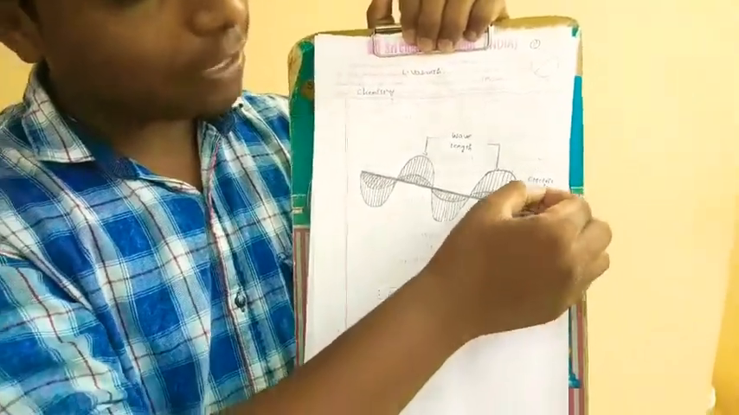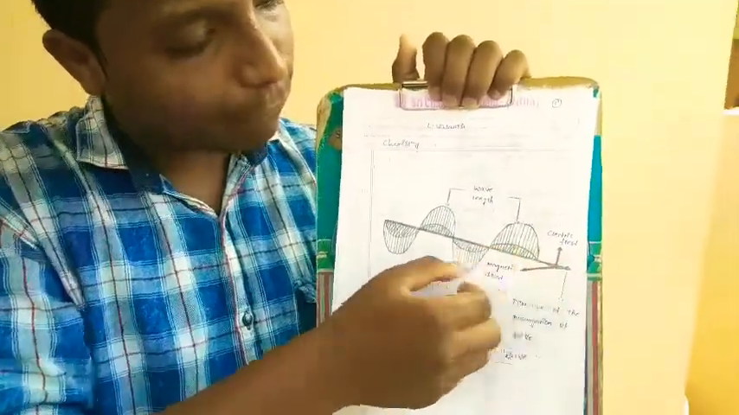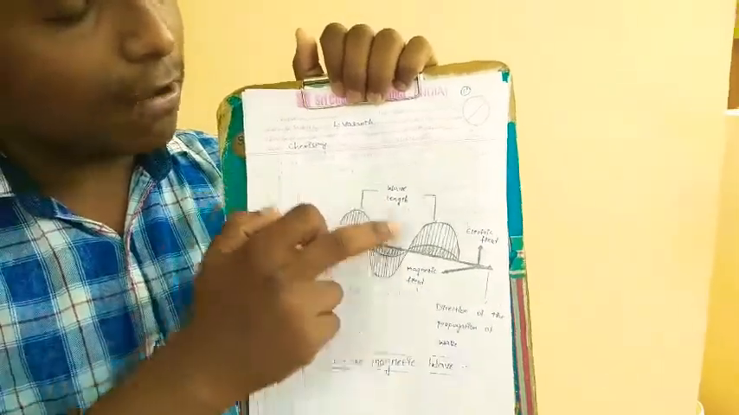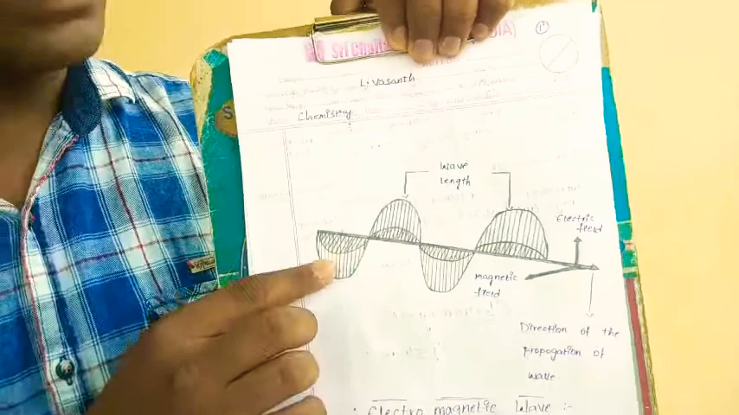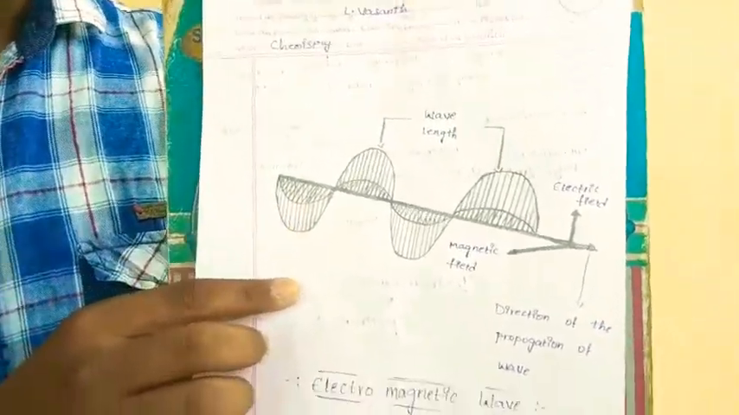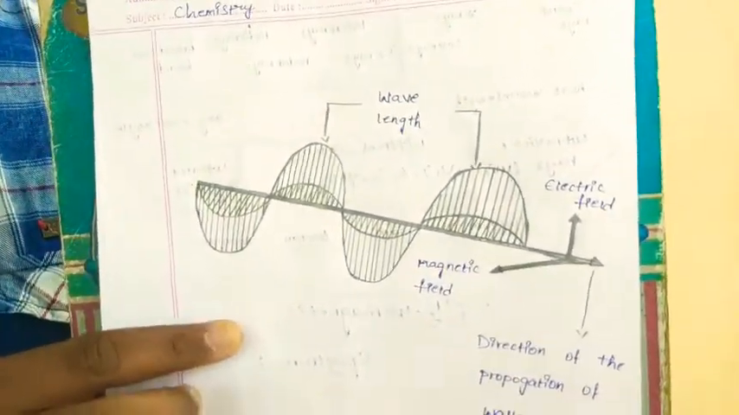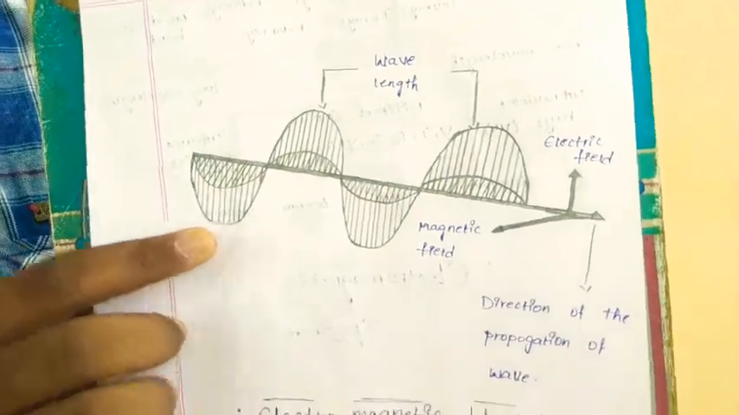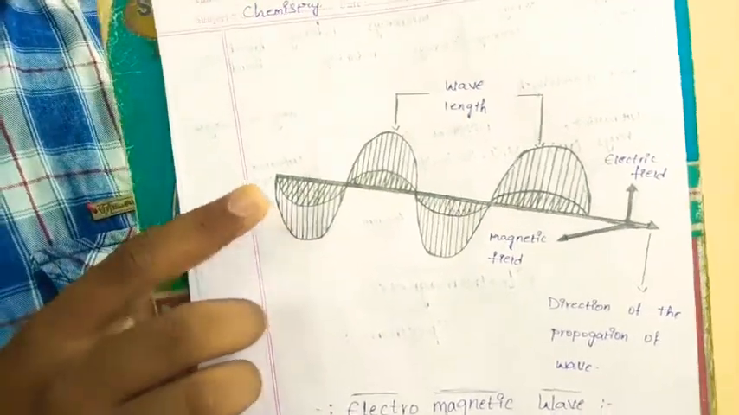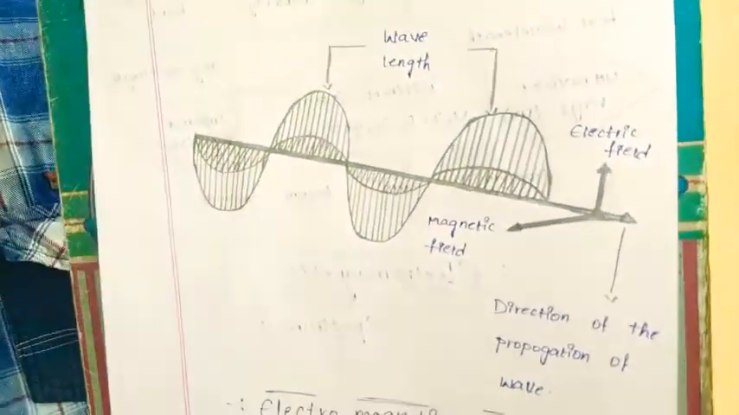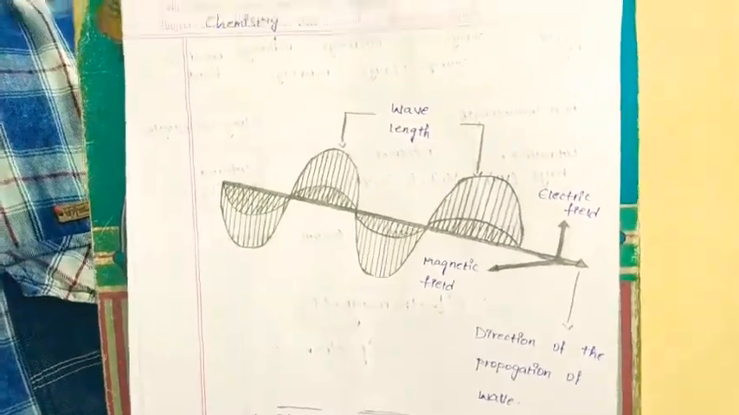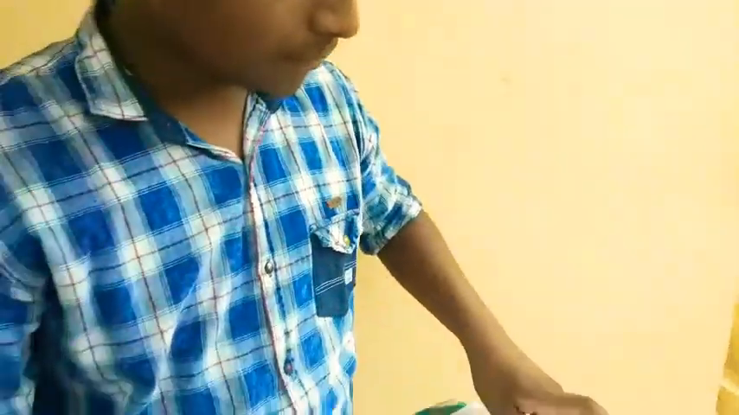This is the electric field arrow. This is the magnetic field. This is the wavelength. It will flow in the air. The speed is 3 into 10 power 8 meter per second, nothing but the speed of light. It flows along the electric field direction with a wave-like structure. And electromagnetic spectrum.